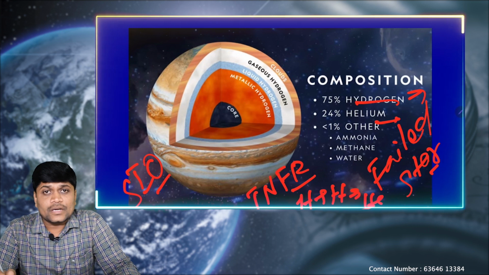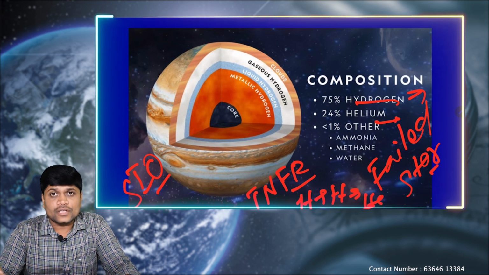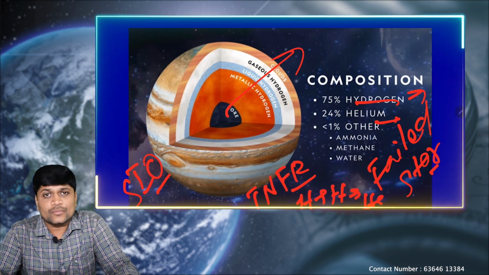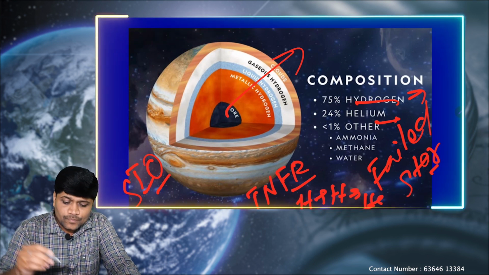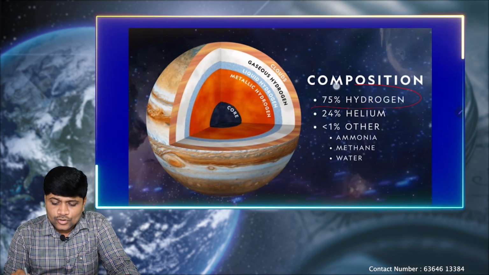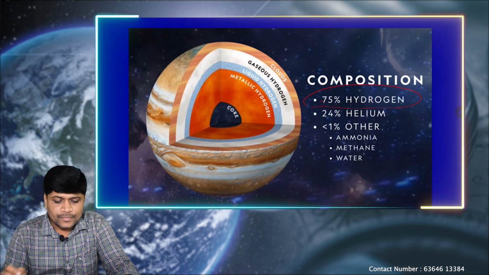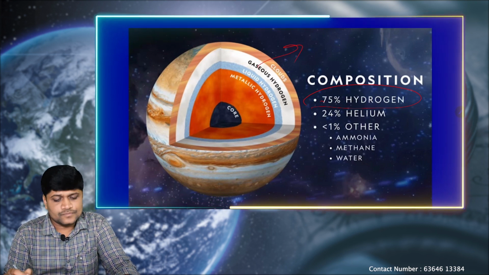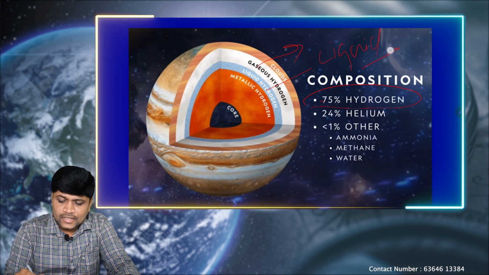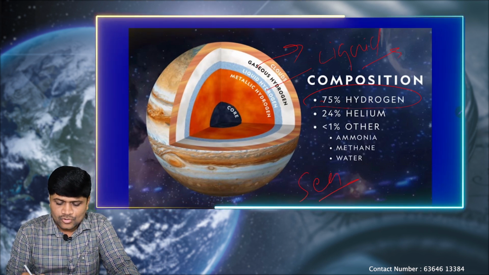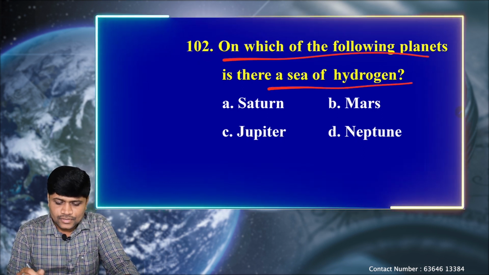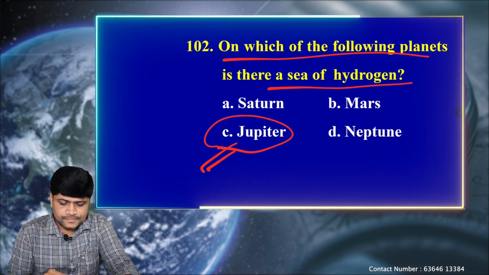Though the planet Jupiter also has a good amount of hydrogen and helium, its internal temperature is not sufficient to support the thermonuclear fusion reaction. That's why, because of the excess pressure, the hydrogen found on Jupiter is turned into liquid. Okay, so that is why we call it the liquid hydrogen on Jupiter, the sea of hydrogen. So the planet with a sea of hydrogen refers to C, Jupiter.